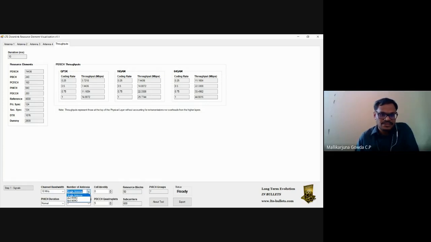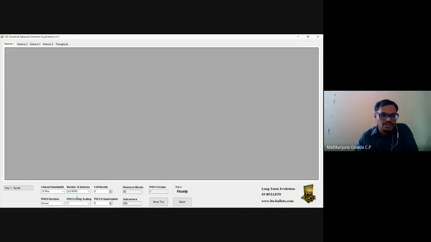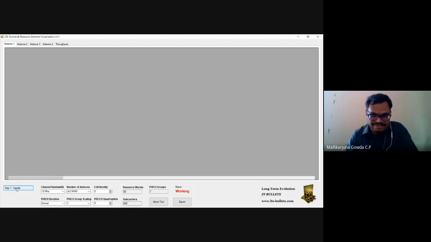So you can see this now. By clicking here, you'll be able to see. I have selected single antenna. With single antenna, this was the throughput. If I change the antenna to 2x2, then throughput will change. Okay. So now I have selected 2x2. So let me run once again.